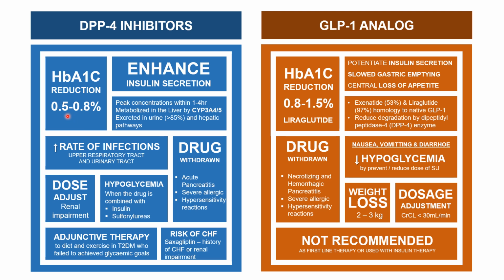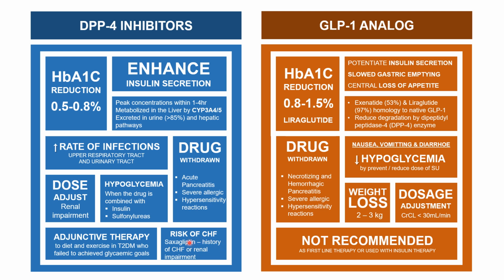Hypoglycemia can occur when the drug is combined with insulin secretagogues such as sulfonylurea and meglitinide, or with insulin therapy. Thus, the dosage of concurrently administered insulin secretagogue or insulin therapy may need to be lowered to prevent hypoglycemia. The drug should be immediately discontinued if pancreatitis or allergic and hypersensitivity reactions occur. Saxagliptin may increase the risk of heart failure, especially in those who had a history of heart failure or had renal impairment.